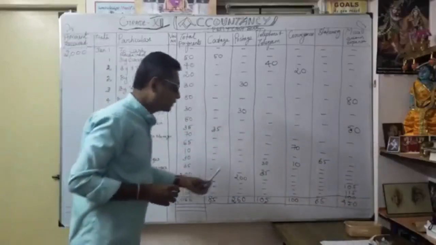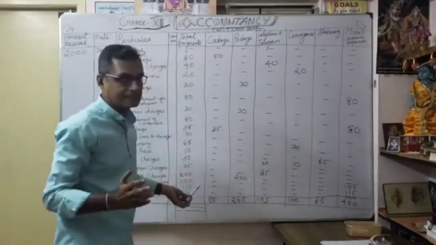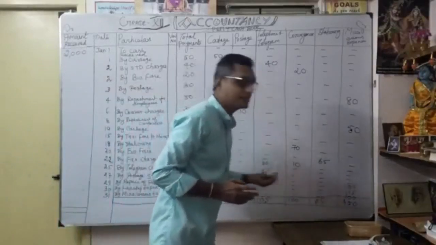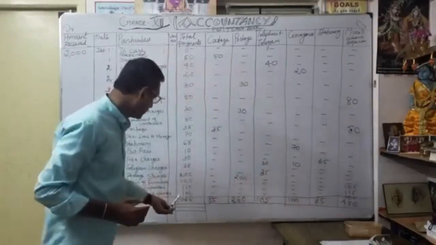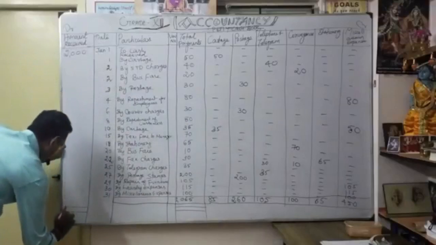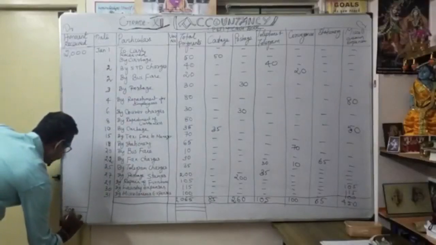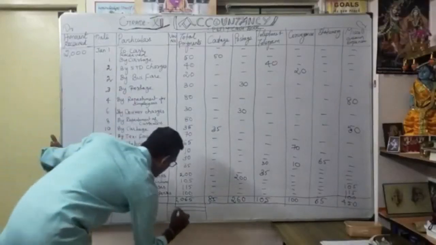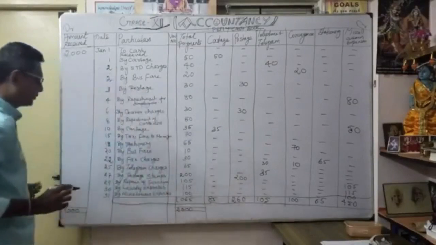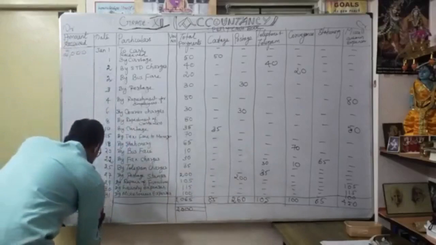Understood? Accordingly, you want to verify the amount, whether I have done it correctly or not. When you add all 1, 2, 3, 4, 5, 6, you add all the amounts, you will get how much? 1065. Now see, now I am going to balance in here 2000. Okay, 2000. So here also 2000. So what is the balance? You know already. So balance is January 31st.